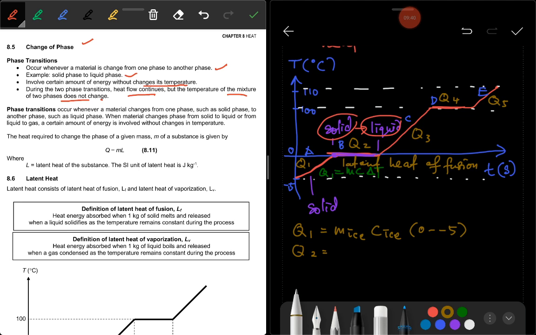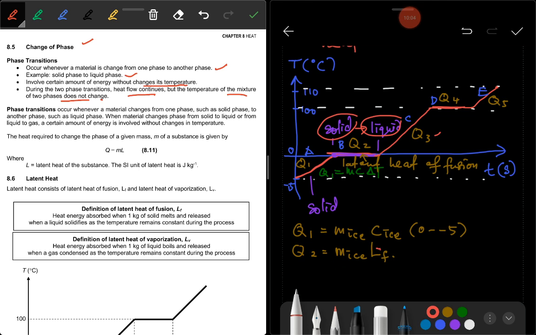This part is latent heat of fusion. So for latent heat of fusion, the equation is M ice LF. That means LF here is the latent heat of fusion of ice. Okay, and then we go to Q3.